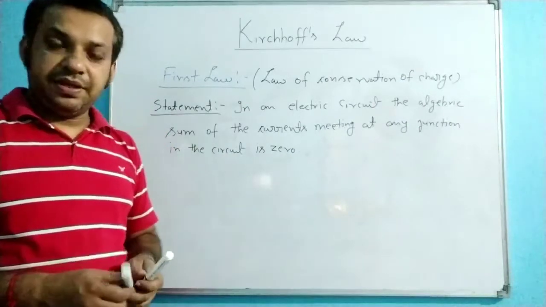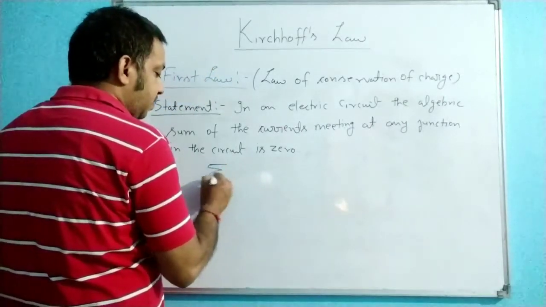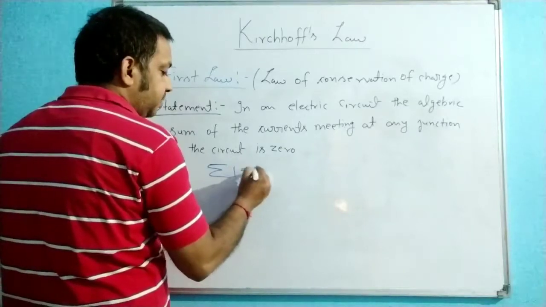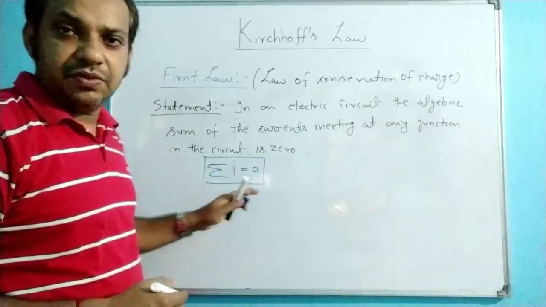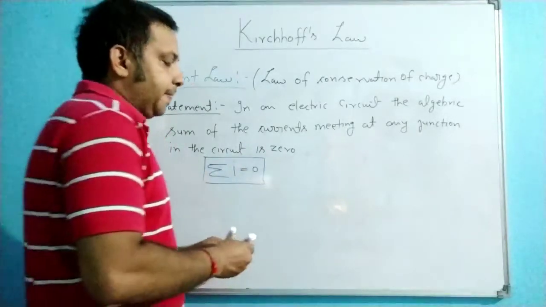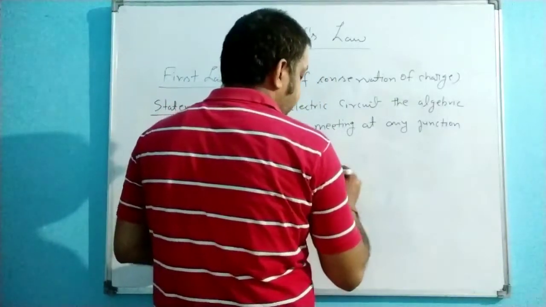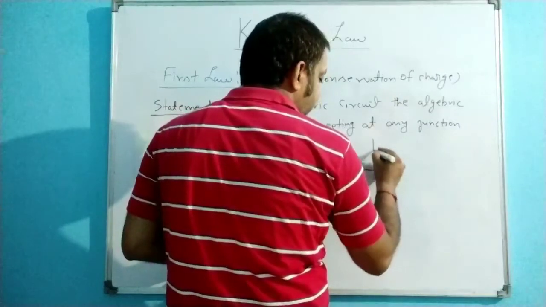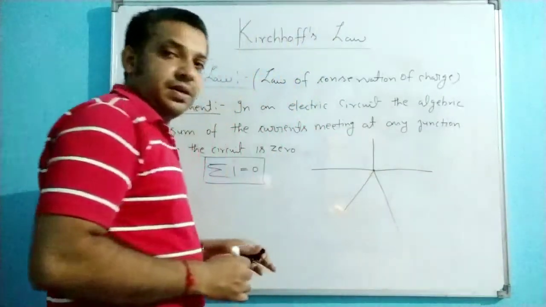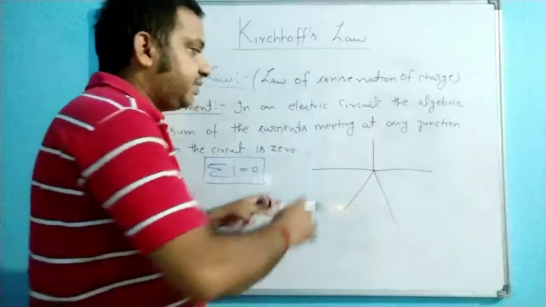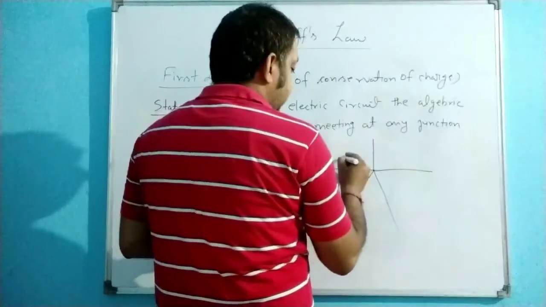That means mathematically you can write the summation of I is equal to 0. Summation of I, you know that summation represents the algebraic sum. And what is the explanation of this? Suppose in any circuit, the different arms are coming. This is the junction, and here the different branches are meeting at this particular junction.